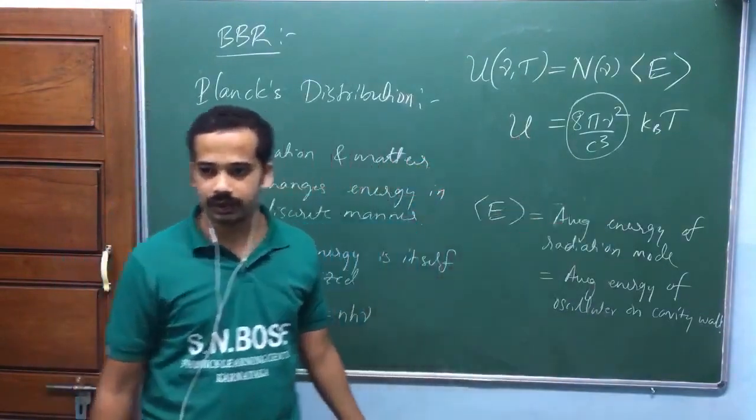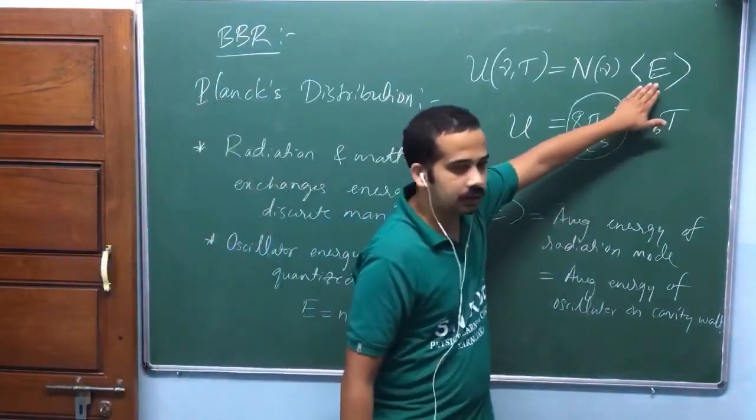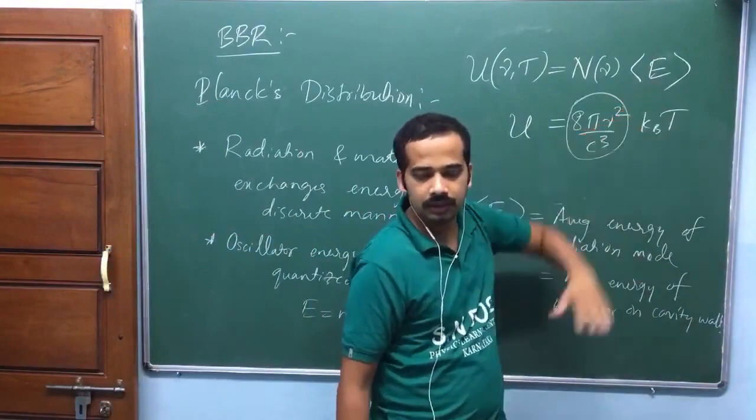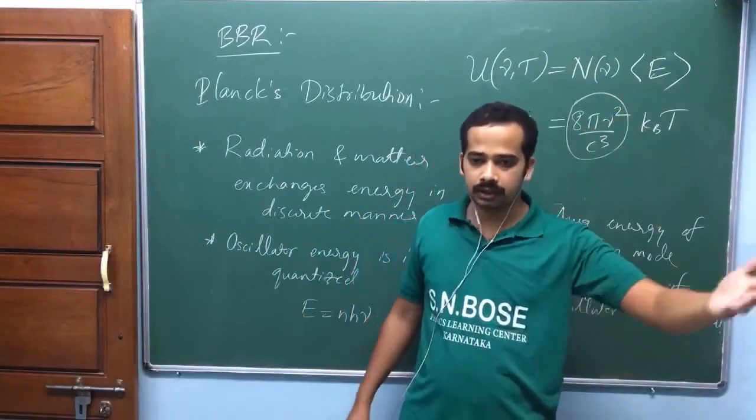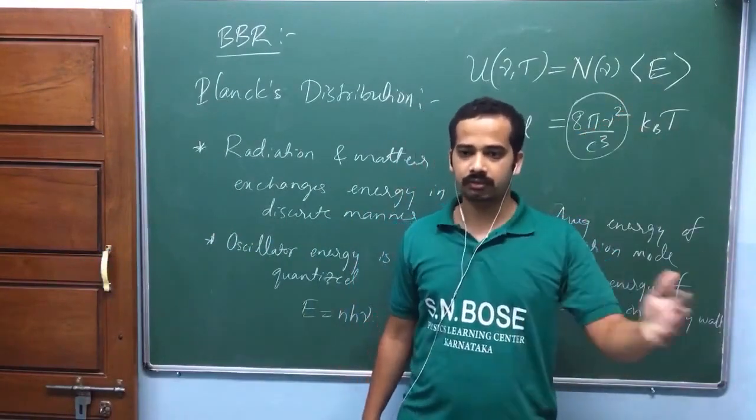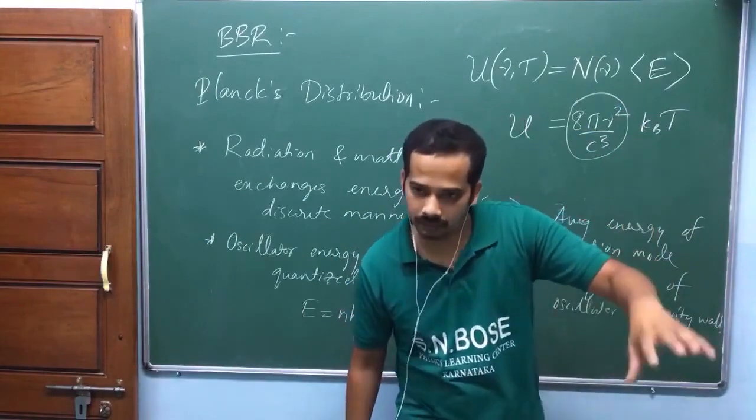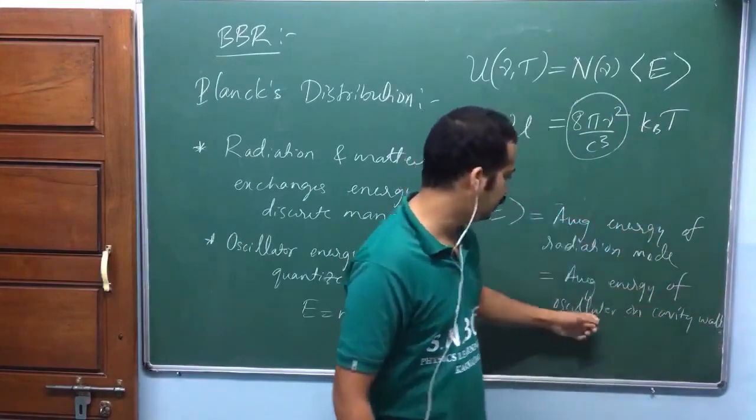In this assumption, this should be the average energy of radiation, but radiation and cavities are in equilibrium. Radiation and oscillators are in equilibrium. That's why the average energy of the oscillation is equal to the average energy of the radiation.